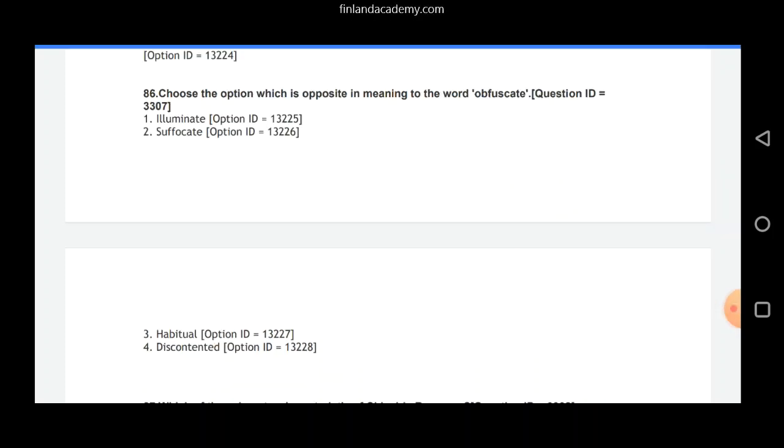Question 86. Choose the option which is opposite in meaning of the word obfuscate. Obfuscate is the word here. Now, if you know the meaning of the word, then this is very easy for you. Obfuscate refers to puzzling somebody, and the opposite of the word puzzle should be illuminating. That is option 1. Suffocate, it's absolutely wrong. Habitual, discontented, all of these words do not make any sense. So we cross check option 1, that is illuminate, which happens to be the opposite of the word obfuscate. Obfuscate, which refers to puzzling somebody.